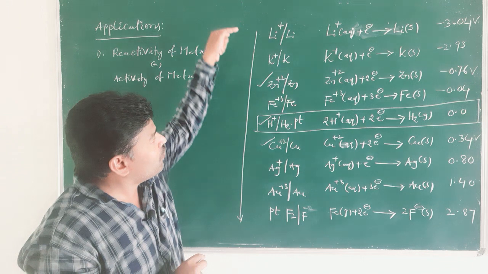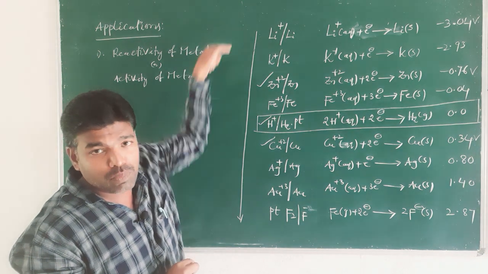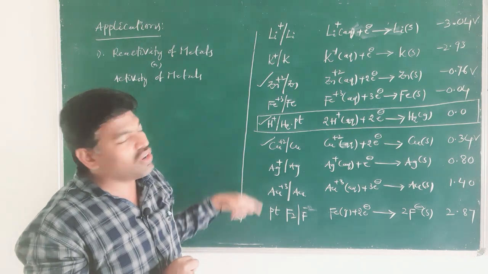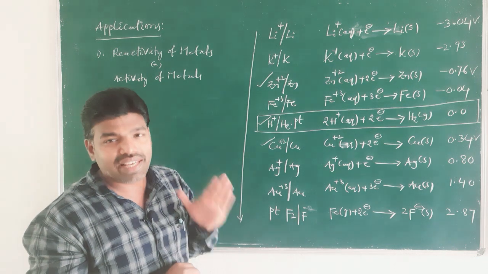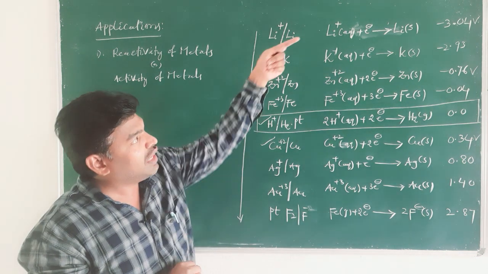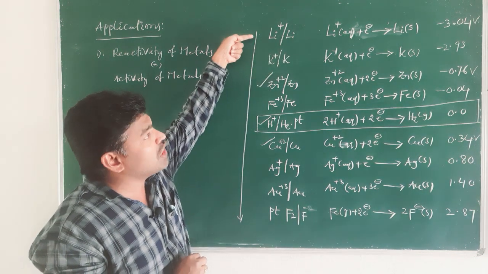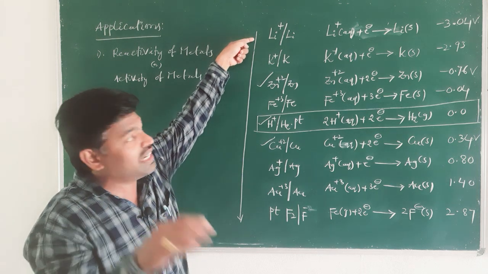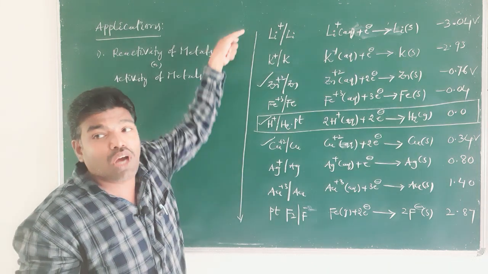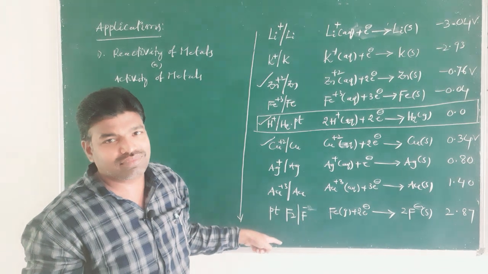If you go from top to bottom, the activity of metals decreases, because the tendency to lose electrons decreases from top to bottom, right.